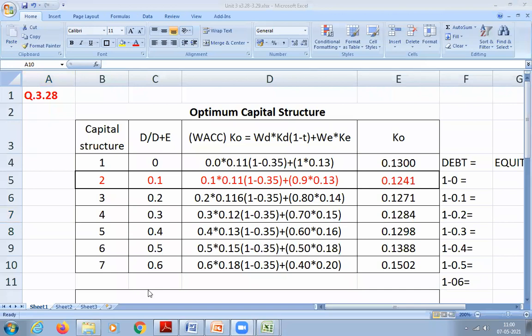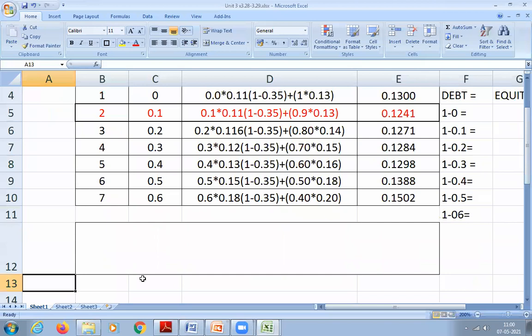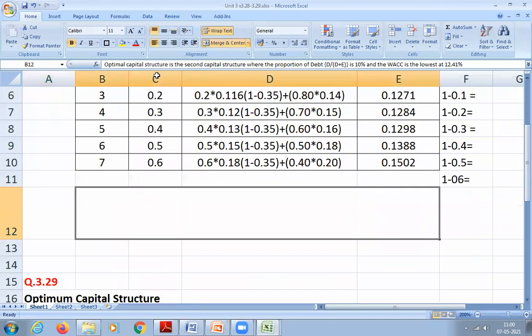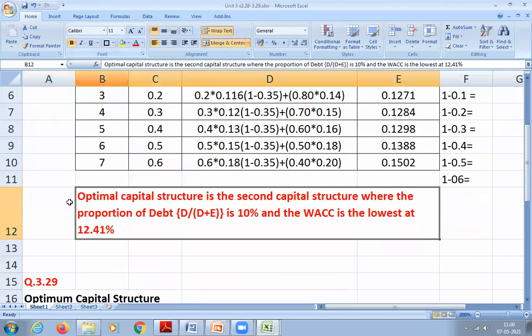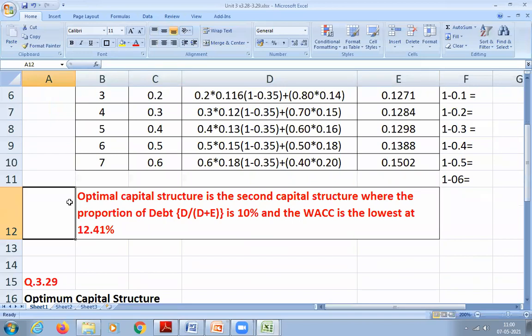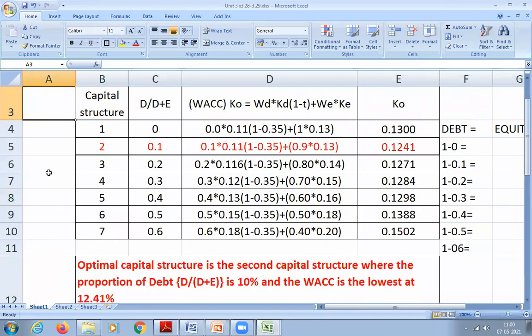Okay, then write the conclusion now. Optimal capital structure is the second capital structure where the proportion of debt, that is debt divided by total capital, is, how much is the debt percentage? 0.1 multiplied by 100, how much will you get? 10.